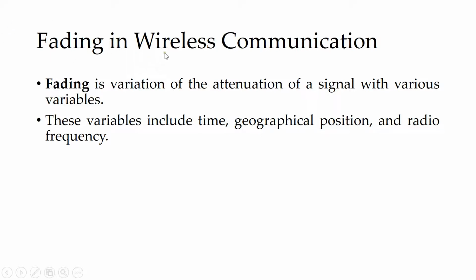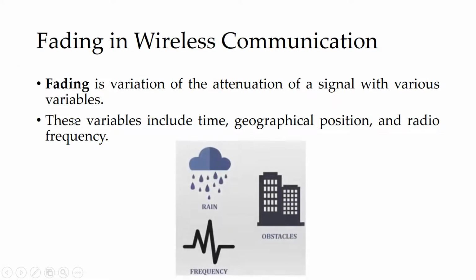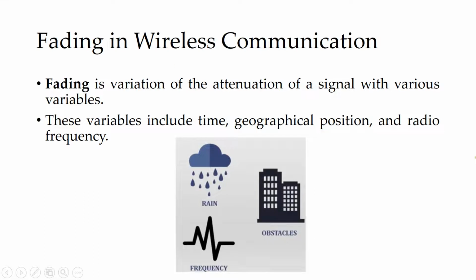So what is fading in a wireless communication medium? Fading is a variation of the attenuation of a signal with various variables, and these variables include time, geographical position and radio frequency. So I could tell you that my signals are degraded because of the rain, because of the obstacles, because of the frequency of the signals. So degradation of a signal caused by these normal variables, I call it fading.